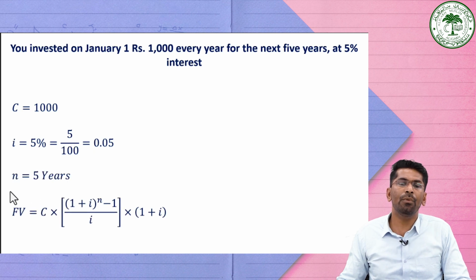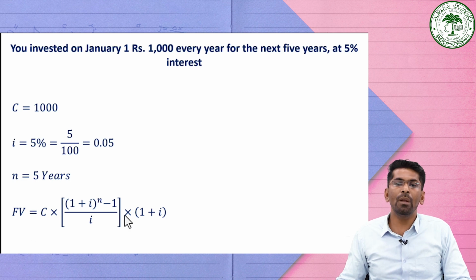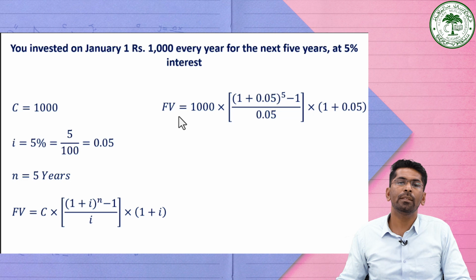Then the formula for calculating the future value of an annuity due is C into (1 plus I) raised to the power n minus 1, divided by I, into (1 plus I). Now all the information is given, so we substitute it in the formula. The future value is equal to 1,000 into (1 plus 0.05) raised to the power 5 minus 1, divided by 0.05 into (1 plus 0.05).